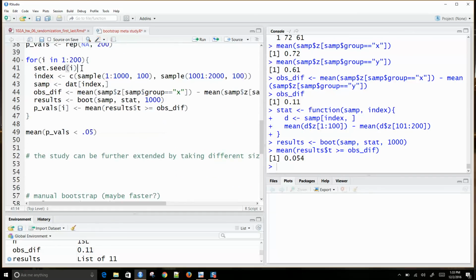So I'm going to set a new seed. When I set the new seed, I'm still going to draw 100 from the first 1,000 rows and 100 from the second 1,000 rows. That's going to give me a sample of 200. And from that, I can calculate the observed difference between those in group X and those in group Y. I'm calculating what proportion is 1s and 0s in group X, and what proportion is 1s and 0s in group Y, or just what proportion is 1.